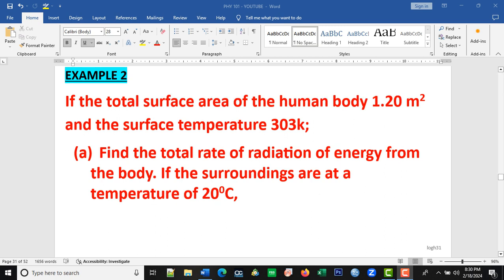Option A says, find the total rate of radiation of energy from the body.